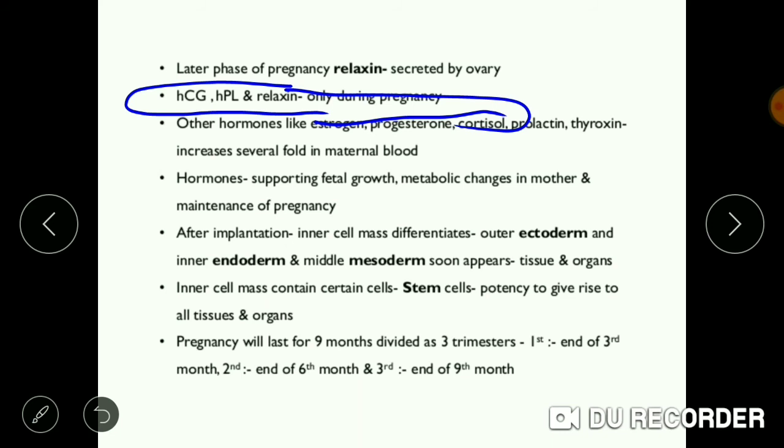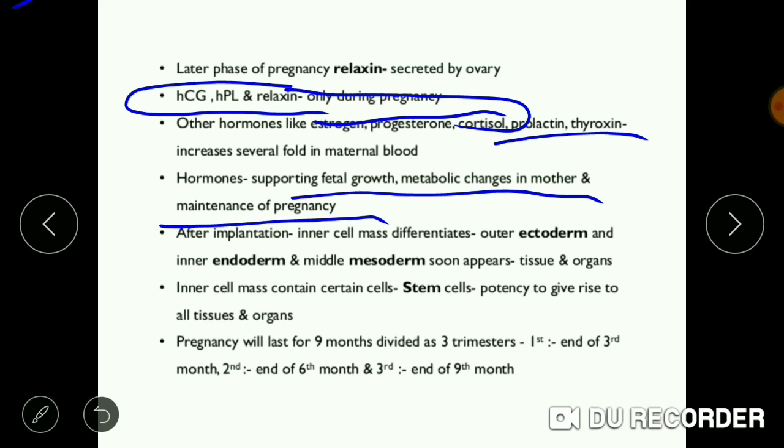Other hormones like estrogen, progesterone, prolactin, and thyroxine increase several fold in maternal blood. Hormones support fetal growth, metabolic changes in the mother and maintenance of pregnancy. These hormones help in maintaining the pregnancy.